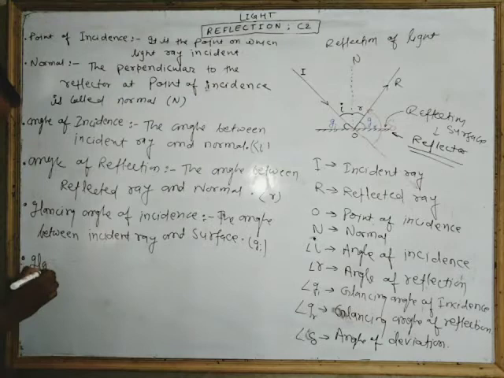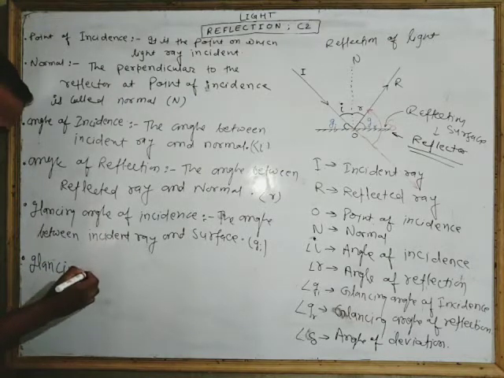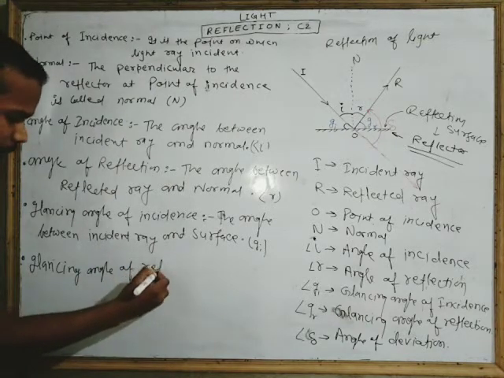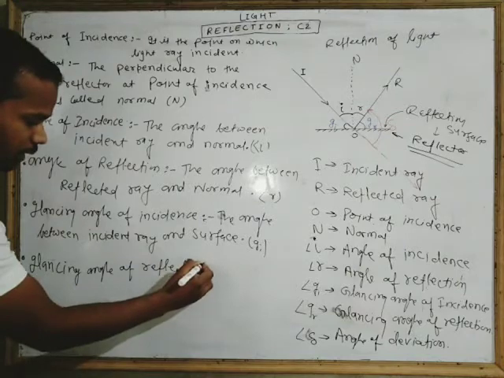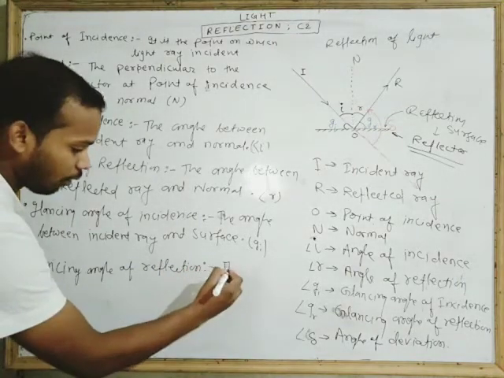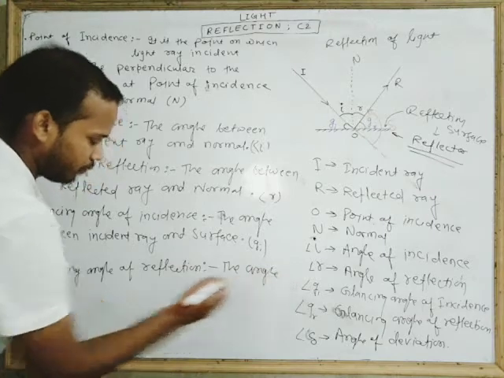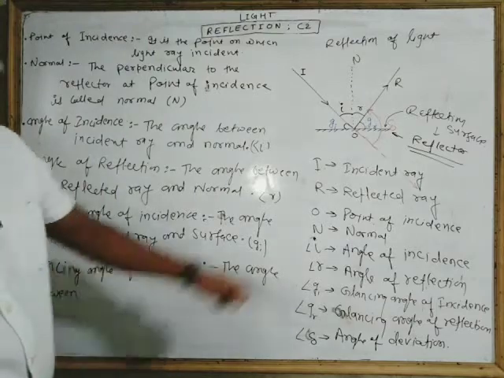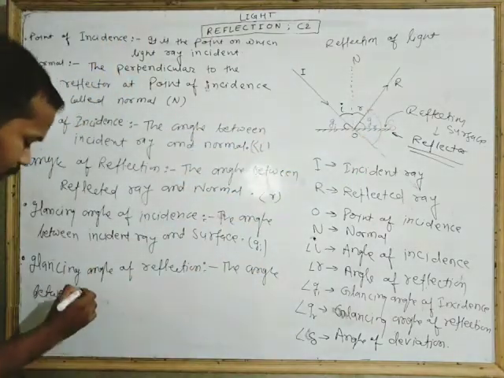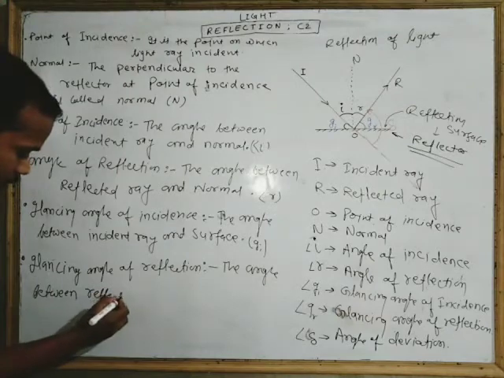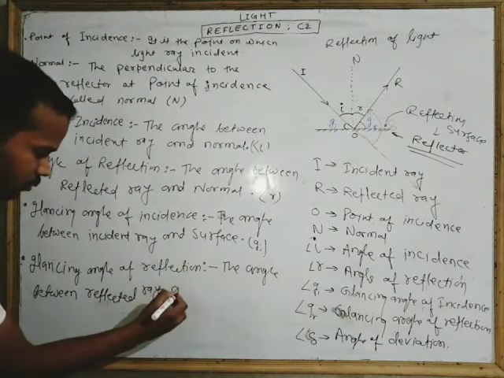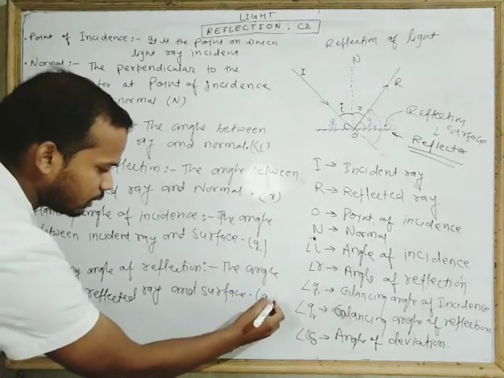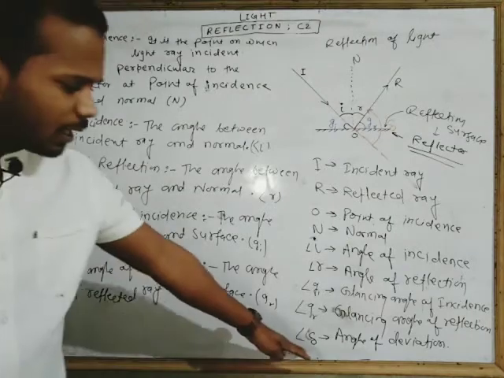Next is the glancing angle of reflection. It is the angle between reflected ray and surface, and this is GR.